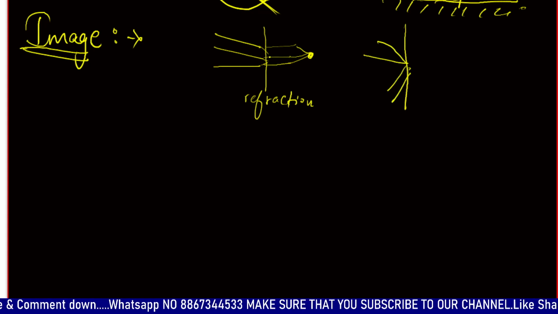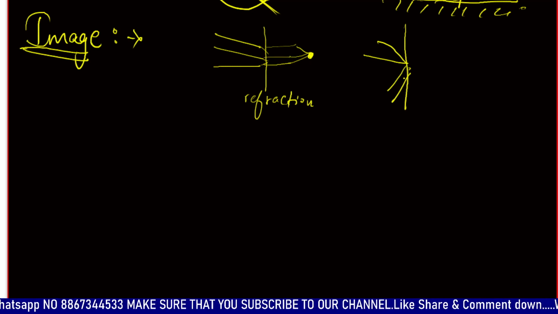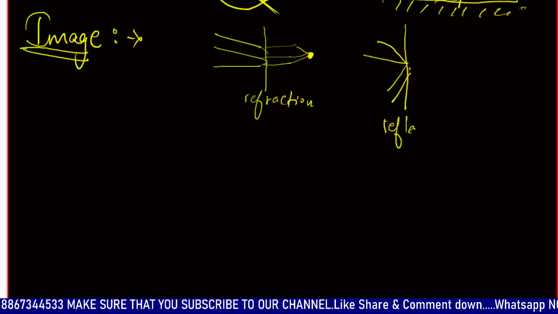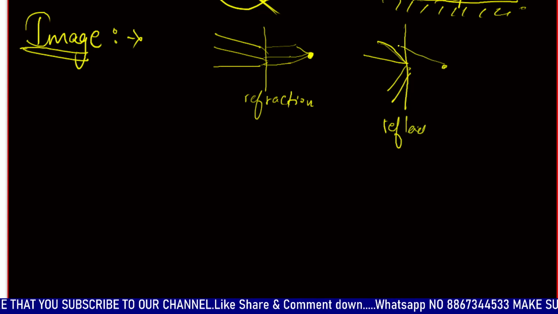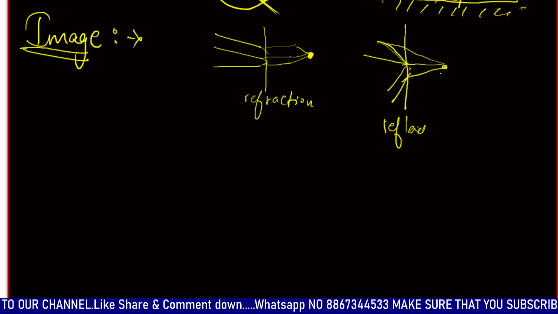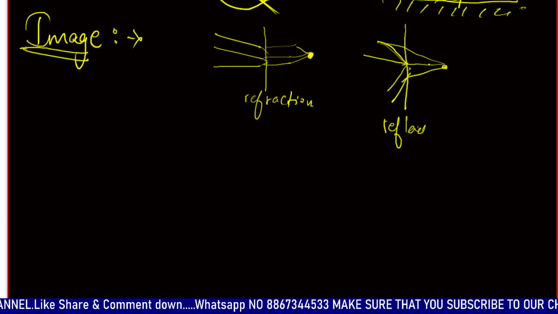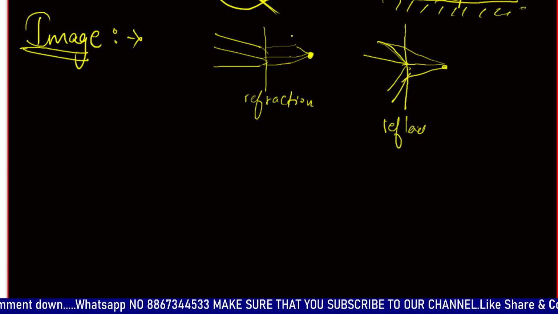in refraction it is where the rays actually meet, but in the case of reflection the rays seem to be deviating from a point behind the reflecting or polished surface. So the point where they seem to be emerging from is where the image lies.